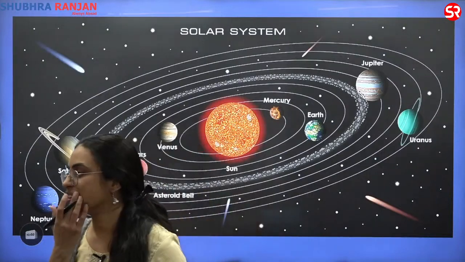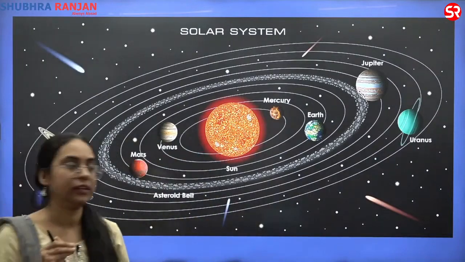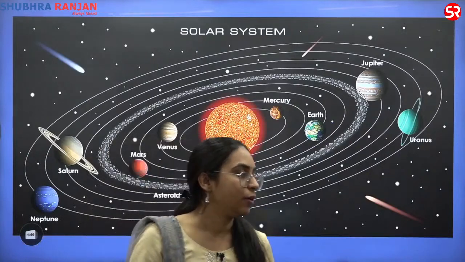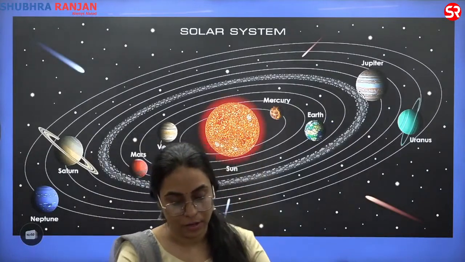Okay, so this was the inner planets: Mercury, Venus, Earth we'll see later, and Mars.